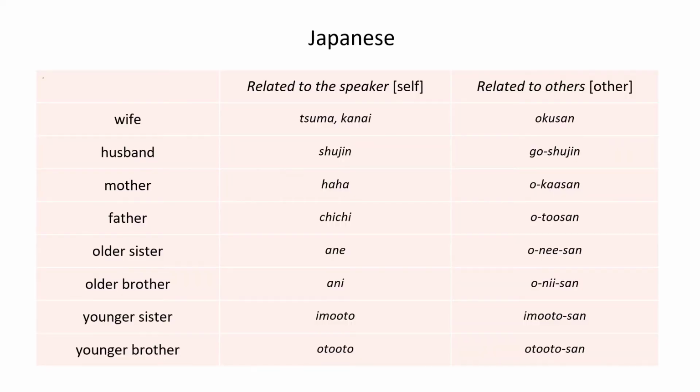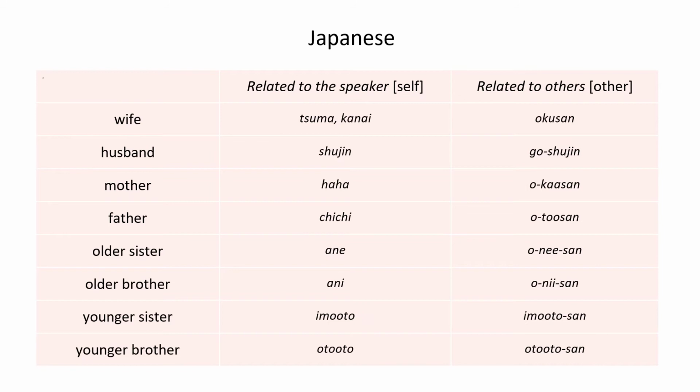And the last example here is Japanese. As we can see, Japanese has two more features here because the Japanese language distinguishes one's own kin and others' kin. So for the people that are related to you, you use the feature self, and for the other people that are not related to you, you use the feature other.